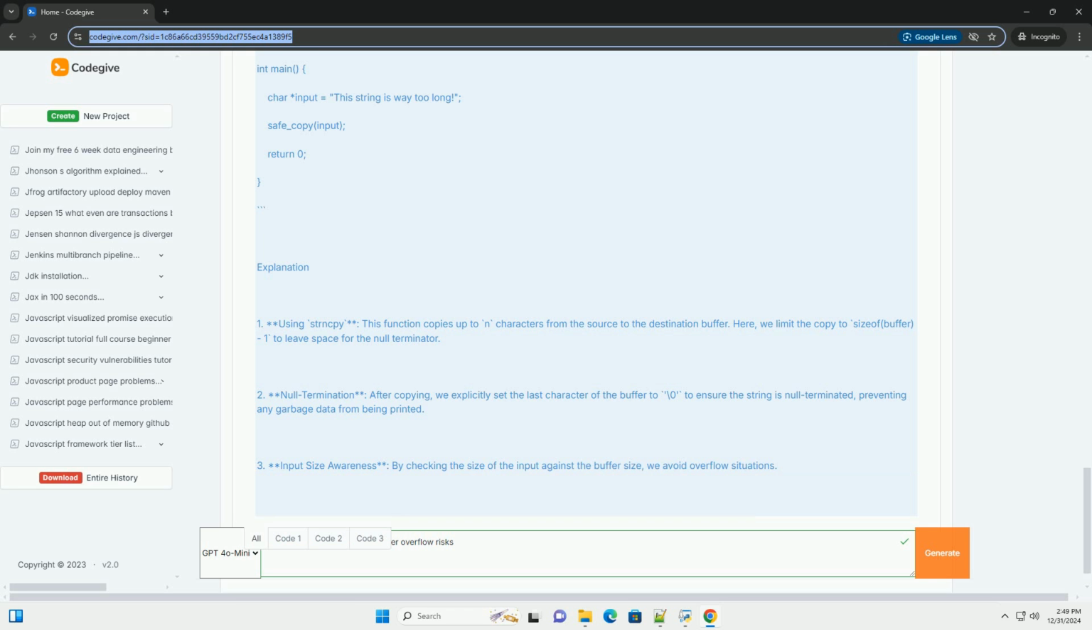In the above code, if the input string exceeds the size of buffer, it will cause a buffer overflow, potentially leading to undefined behavior. Safe code example.